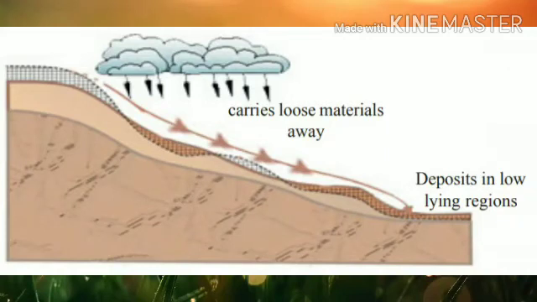From this, you can understand rainwater carries away the loose rock particles from elevated regions and deposits in low-lying regions, isn't it? This process reduces the height of elevated regions. Due to the deposition of rock particles, the height of low-lying regions will increase.